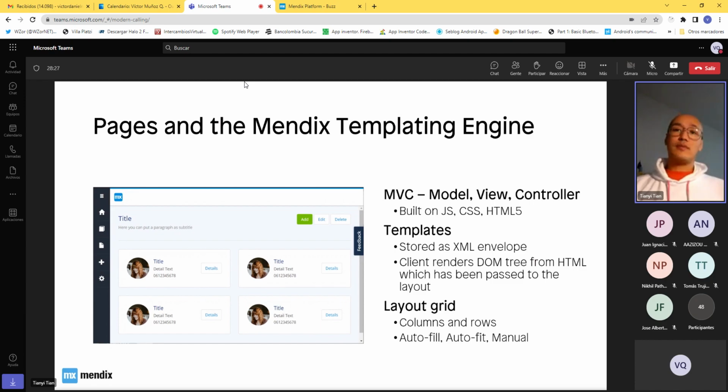Later on, you'll also get to know a very cool feature that allows you to do a lot of mobile native stuff in a web app, which is built on JavaScript, and that is called nanoflows. But more on that on day 2 of this course.